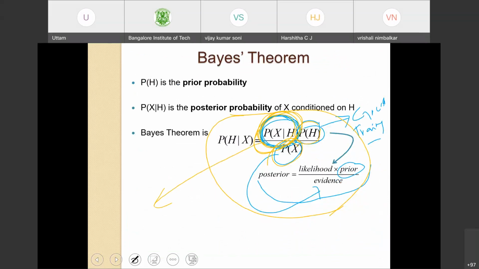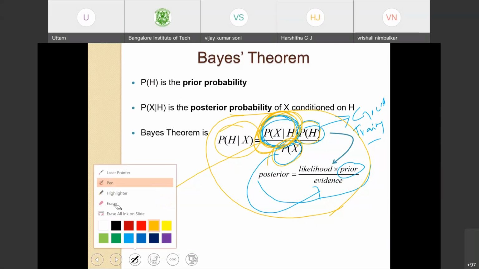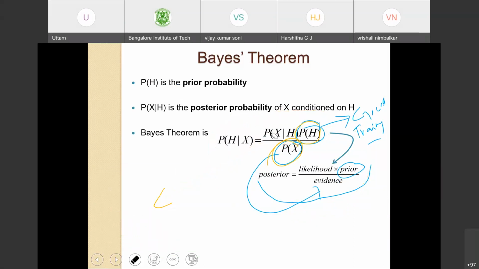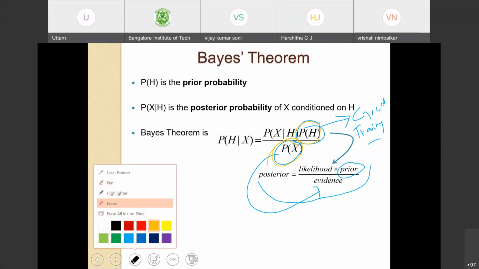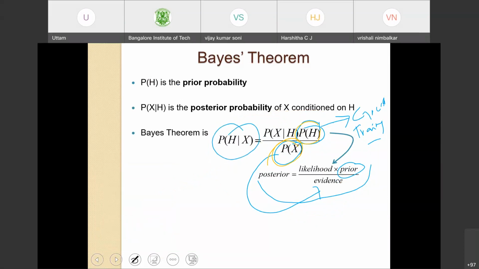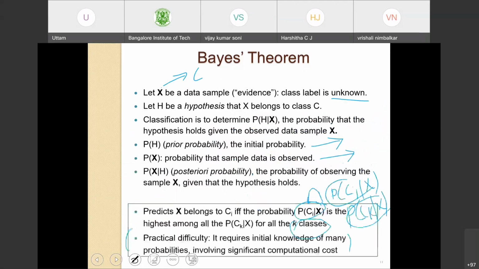We compute this for every class, and for whichever class it is highest, that data point is assigned to that particular class.